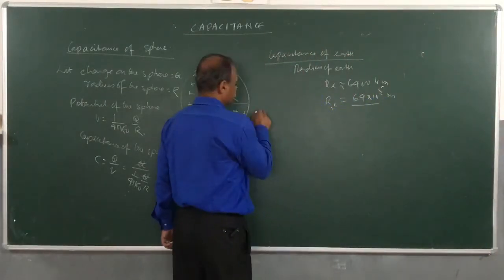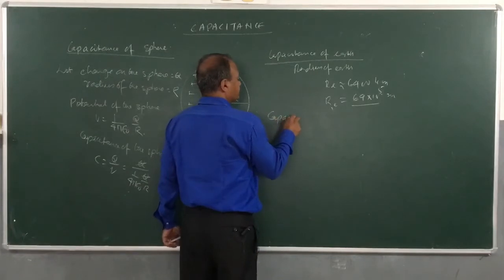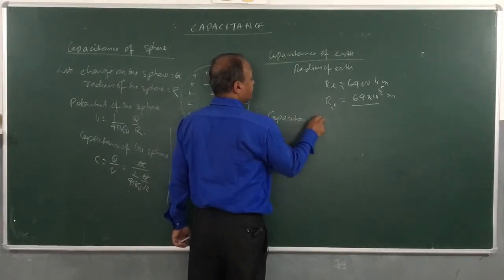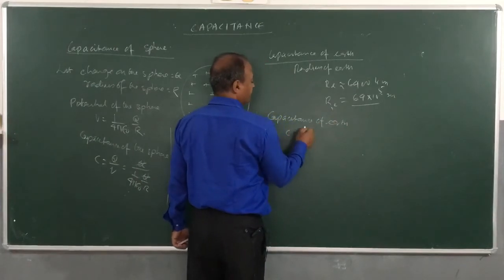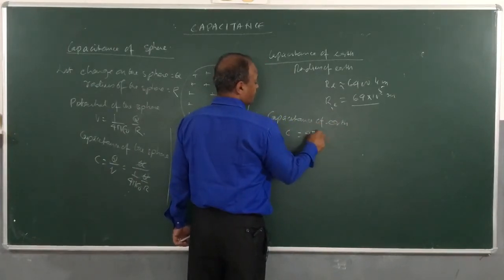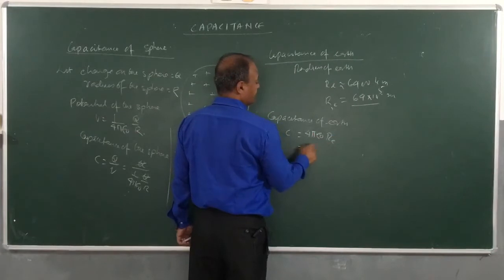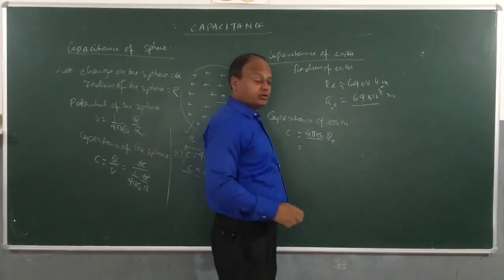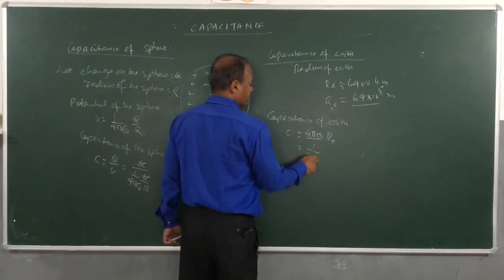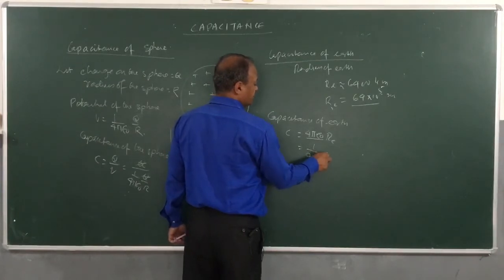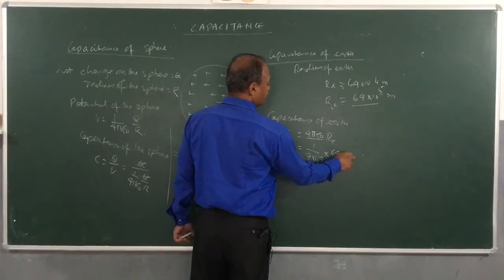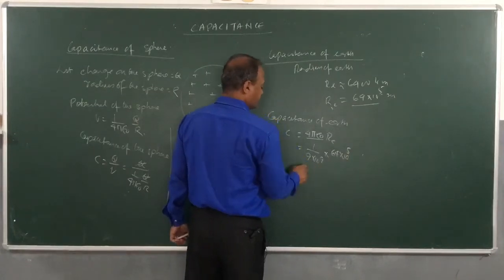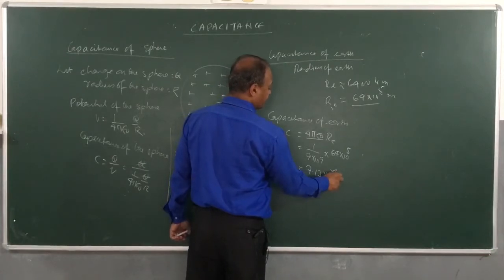Therefore capacitance of earth C is equal to 4 pi epsilon naught into radius of earth. 4 pi epsilon naught we know is how much? 1 by 9 into 10 power 9, and this radius is 64 into 10 to the power 5. So it will be coming 7.13 into 10 power minus 4 farad.